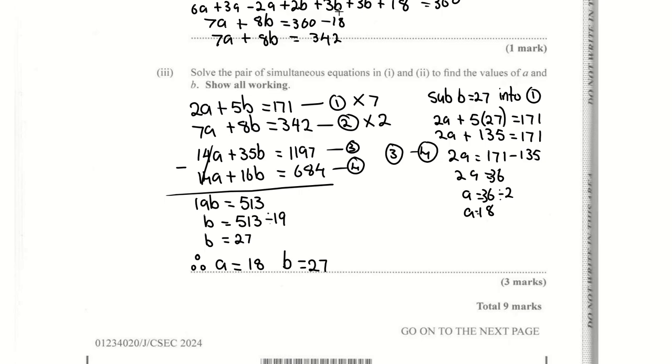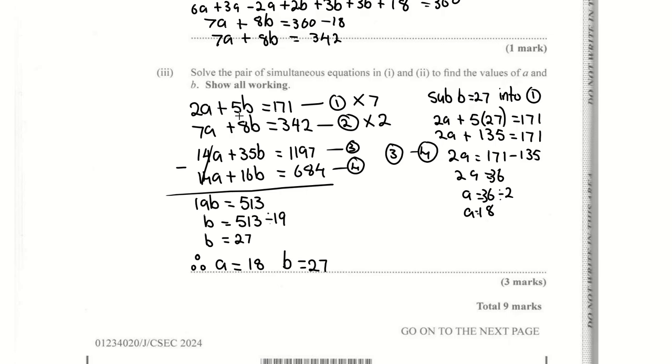When you pick a term that you want to eliminate, you take the coefficient of the a's, and that will tell you how many times you have to multiply the other equation by. The coefficient of a in equation 1 is 2, so I multiply equation 2 by 2. The coefficient of a in equation 2 is 7, so I multiply equation 1 by 7.